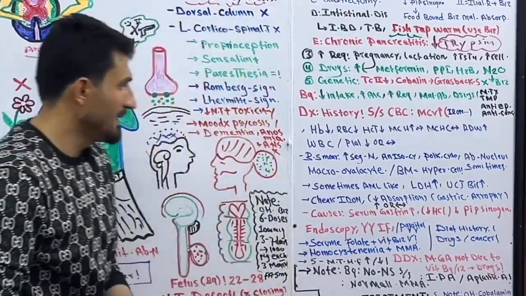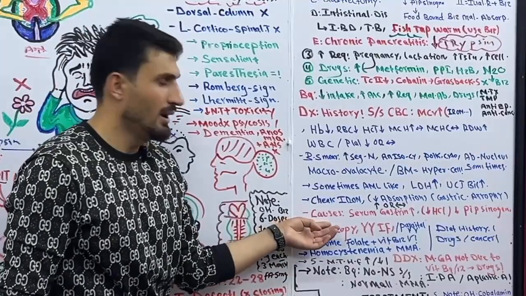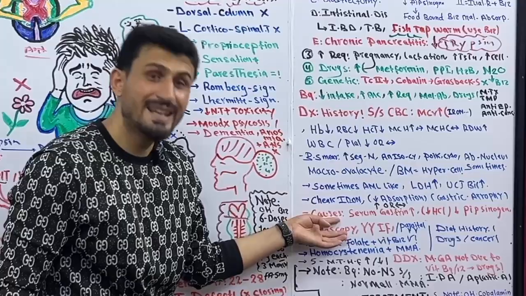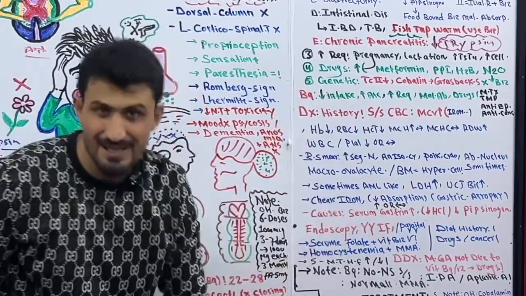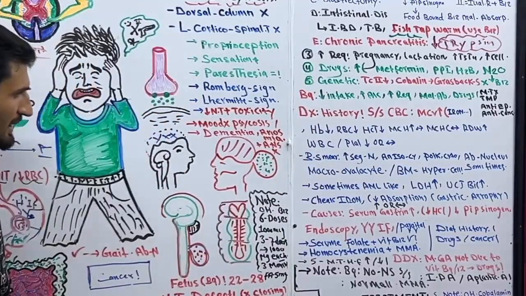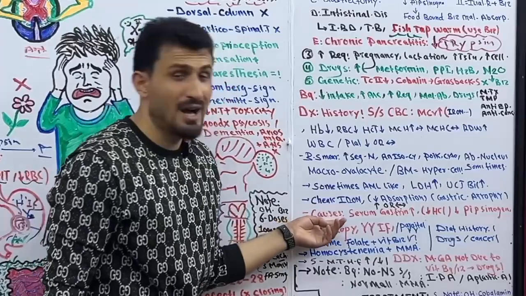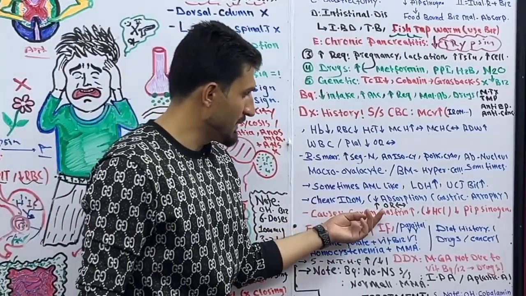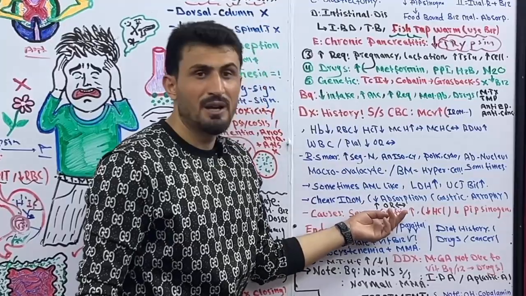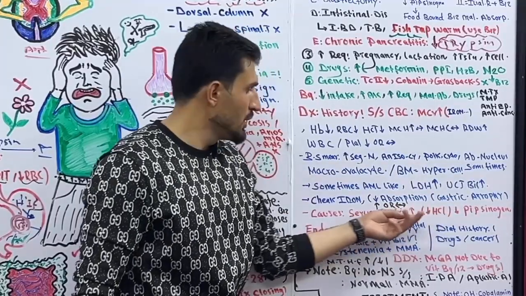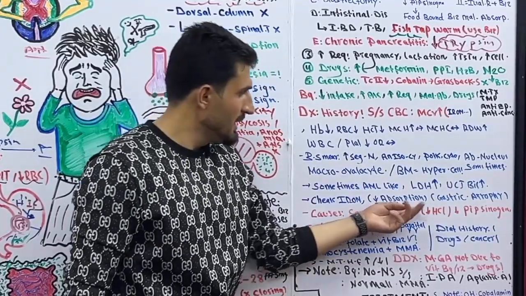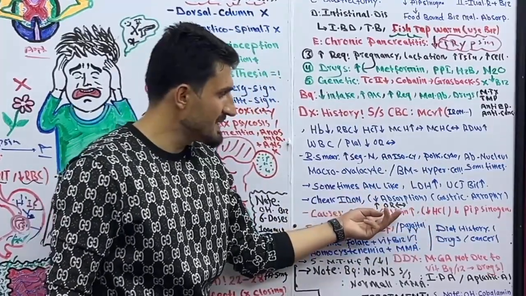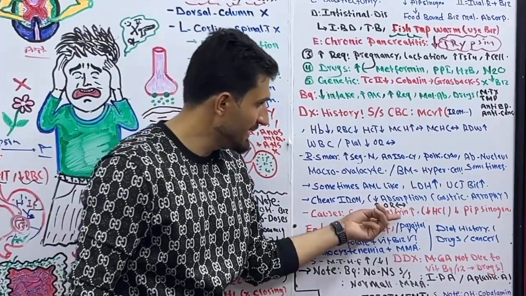Instead, we have more tests, and these tests are easy and have fewer side effects. For example, to find the cause of vitamin B12 deficiency anemia, you will order serum gastrin, because due to less HCl you will find a lot of gastrin, because less HCl gives negative feedback to G cells, and G cells will produce a lot of gastrin.